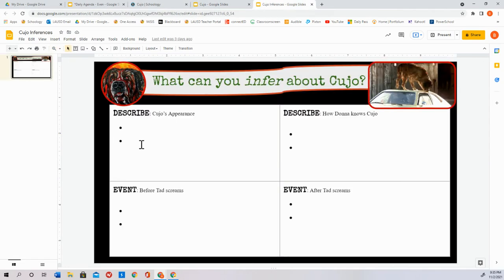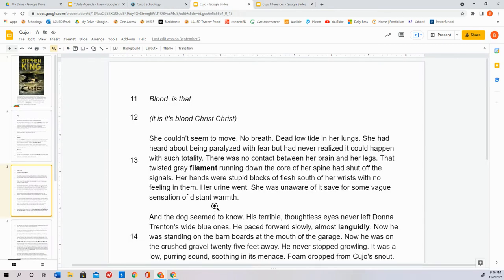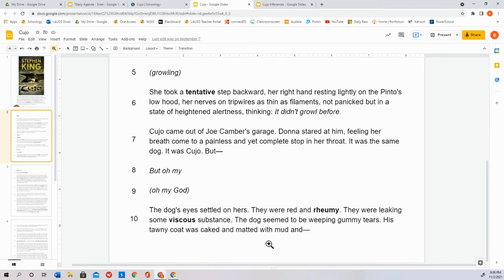So let's write that. Cujo's eyes are red and roomy, right? And what paragraph is that from? Let's remember. That is from paragraph 10. Okay, cool.